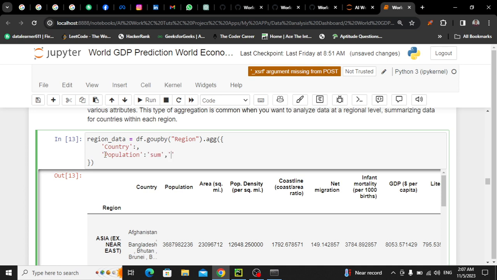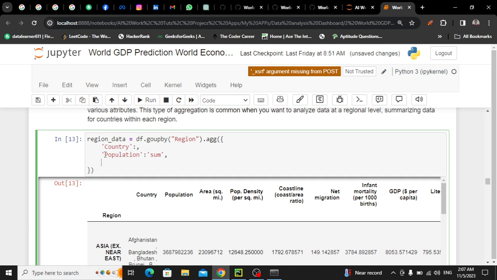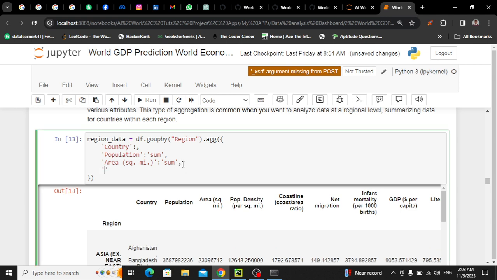Sum. After that we have this column, like this, and I need its sum as well, so that is our sum. And for population density I need the mean. I am going to calculate, for each region, the mean of population density. So like this, I am performing a lot of functions within a single group by, this should be group by aggregate function.